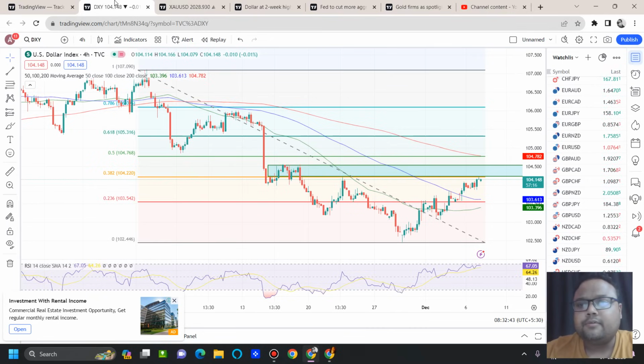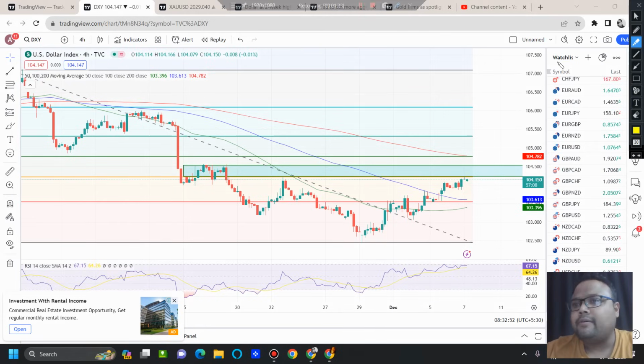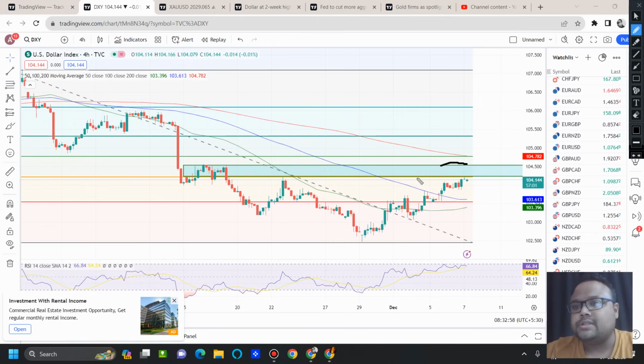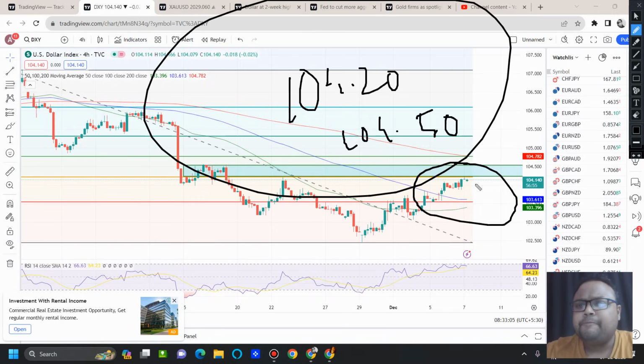If you look at the chart of the dollar here, as we have discussed already, the dollar will be going up till NFP, and as per our expectation, the dollar is right now standing almost at the resistance of 104.20. 104.20 to 104.50 is the resistance level, and we can expect that the market will struggle a little, and the dollar will try to cross it again, and maybe it will be able to cross the resistance also.